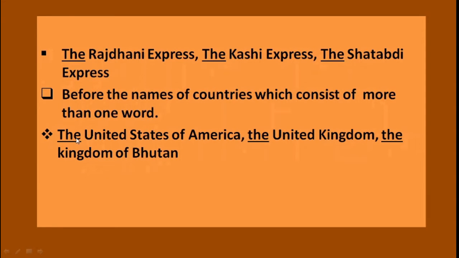Now, in the first example, the United States of America, you can see there is a use of the word of. Here the United Kingdom, the name is made up of more than one word. The Kingdom of Bhutan, the group of words contains the preposition of. So in such cases, you have to use the before the names of countries.